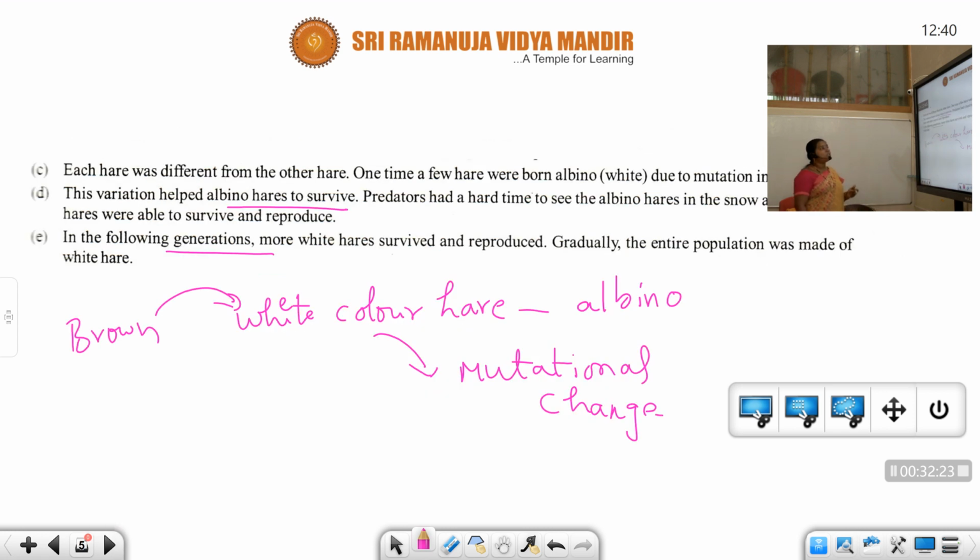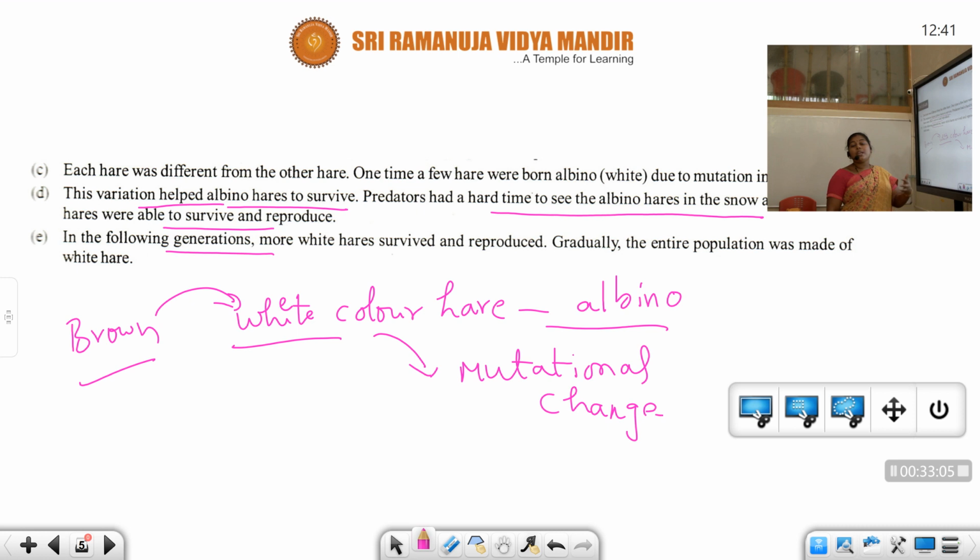Next, each hare was different from other hares. One time a new hare was born, that is an albino, white due to mutational changes. These variations helped the albino hares to survive. See, brown to white color hares, these white color hares are known as albinos. It is the mutational change. Predators had a hard time seeing the albino hares in the snowy background, so they were able to survive and reproduce. They can easily escape from the predators. In this way, they are protecting themselves by this color.